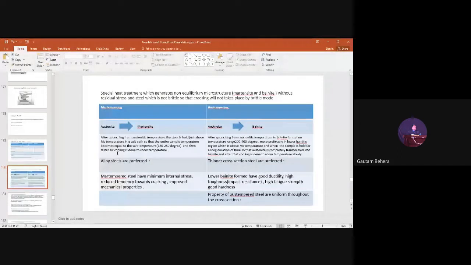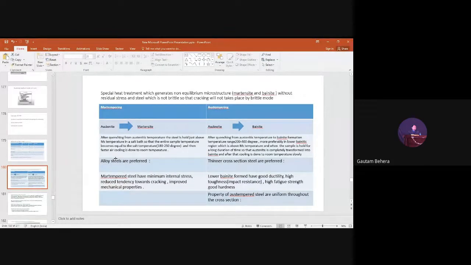for Mart tempering, we need alloy steels basically. That means alloy steels are more preferable for Mart tempering. There is a very good reason behind that, which we'll discuss in a coming lecture, when we discuss the effect of alloying elements on heat treatments, on the iron carbon phase diagram, or on the TTT diagram or CCT diagram.